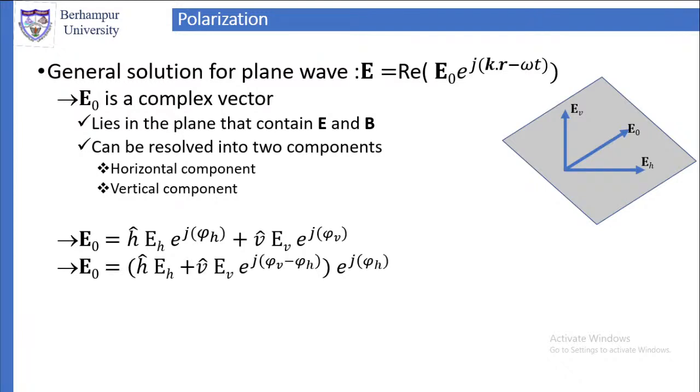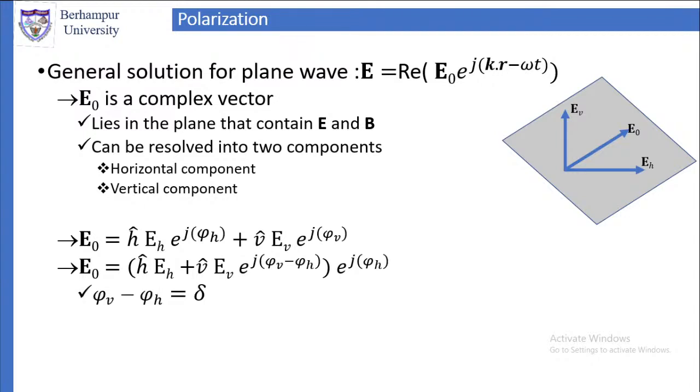Similarly, along the vertical direction, V cap is the unit vector along the vertical direction, EV is the magnitude of the vertical component of the electric field, and phi V is the phase of the vertical component.